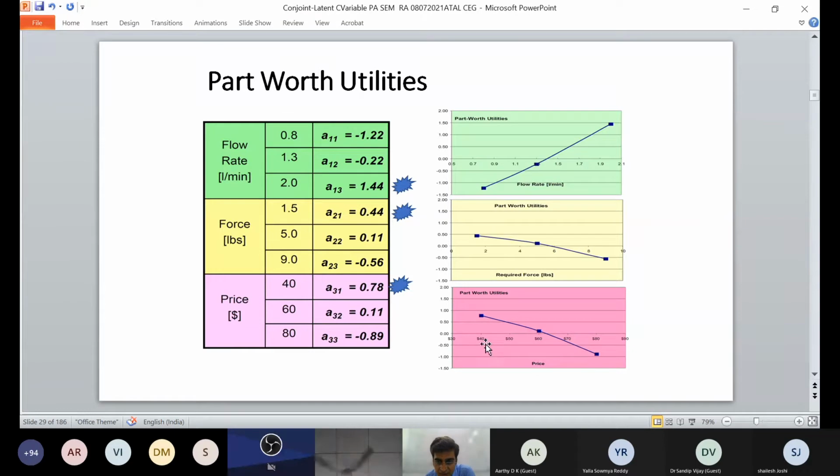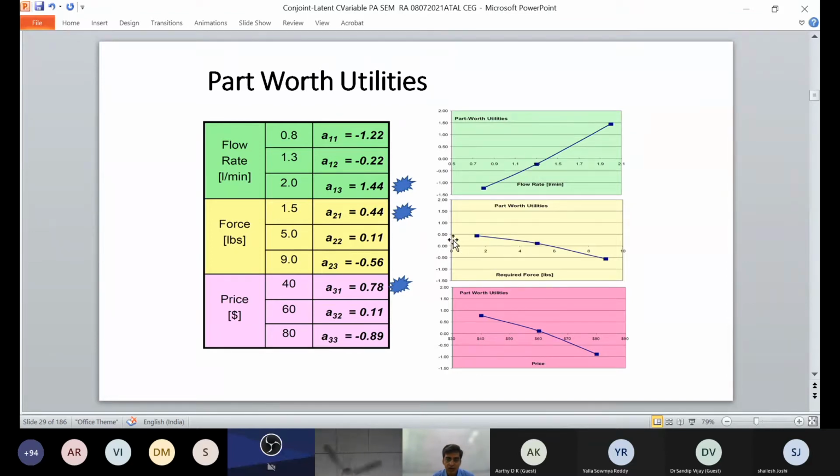As price increases, the part worth utility is decreasing. For required force, it is decreasing. For flow rate, it is increasing. So you have got a final reduction of these. The final value for flow rate is 1.44, which you received.